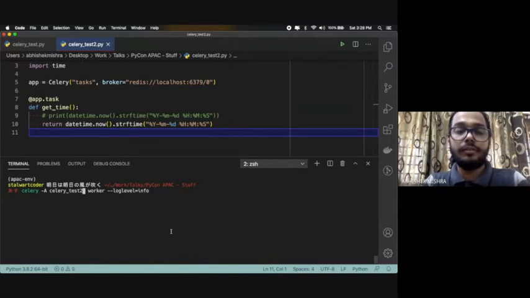The easiest way of doing it, if you don't want to call the module itself, is to just define the task name itself.